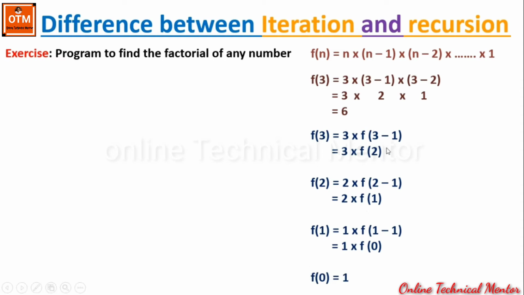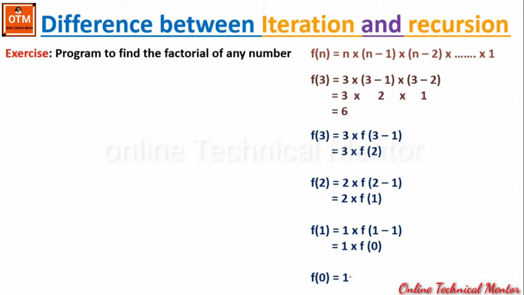So in all the previous states, we did n multiply f of n minus 1. Here the value of n is 3. Look, the process is like this, n multiply f(n minus 1). In the second state, n is equal to 2. So I have written n multiply f of n minus 1. In the third state, here n is 1. So the expression will look like this, n multiply f of n minus 1. So in every state we have done n multiply f of n minus 1. And at the last state, when the value of n becomes 0, we conclude that its value is 1.